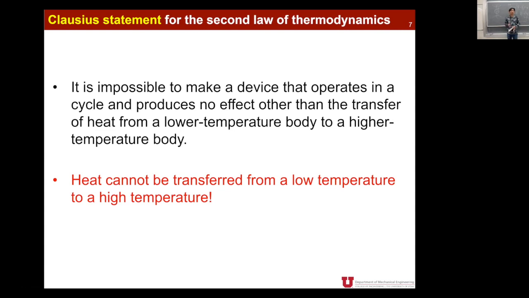Now, the same physics of the second law of thermodynamics can be restated in terms of efficiency of the cycle. The second law of thermodynamics states that it is not possible to make a heat engine that has 100% thermal efficiency. The last statement about the second law of thermodynamics is that heat cannot be transferred from a low temperature to a high temperature.